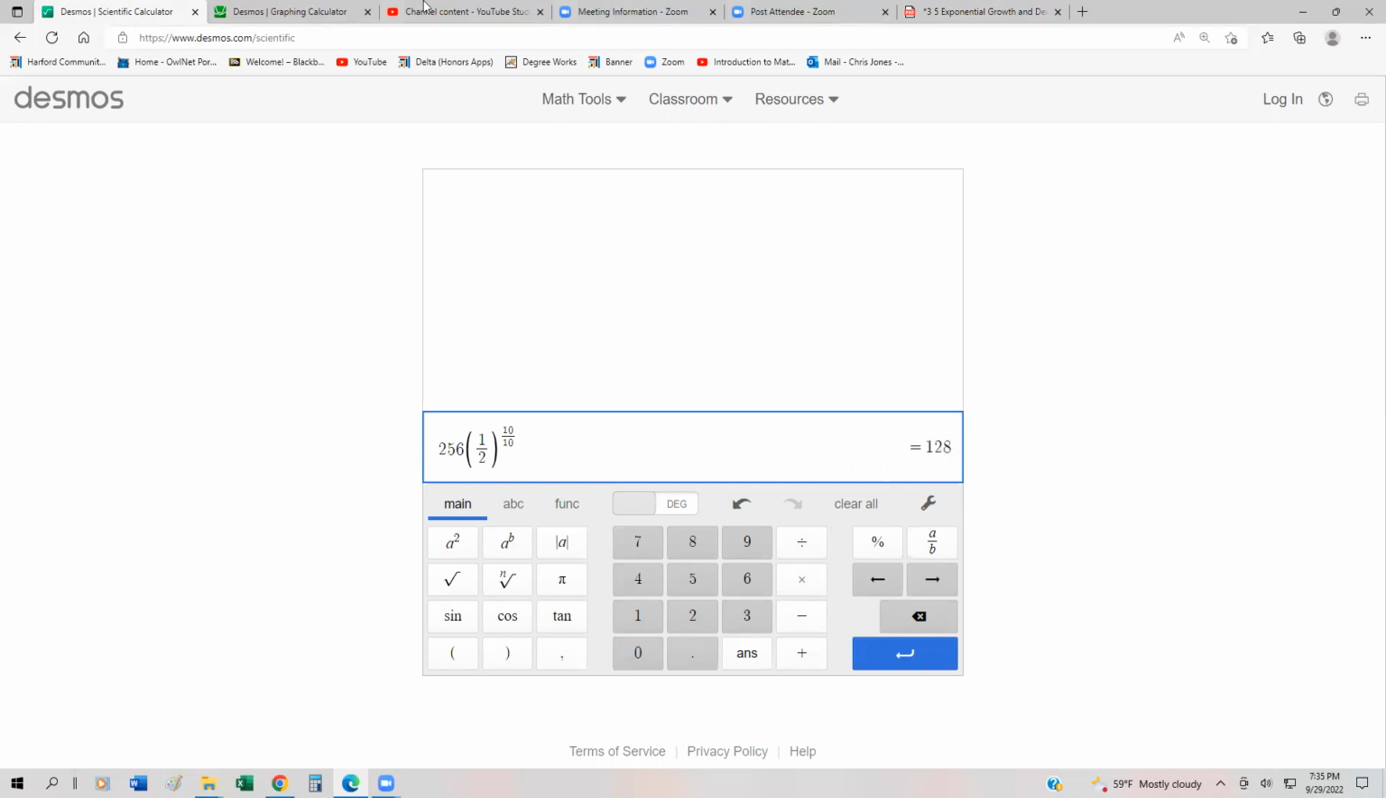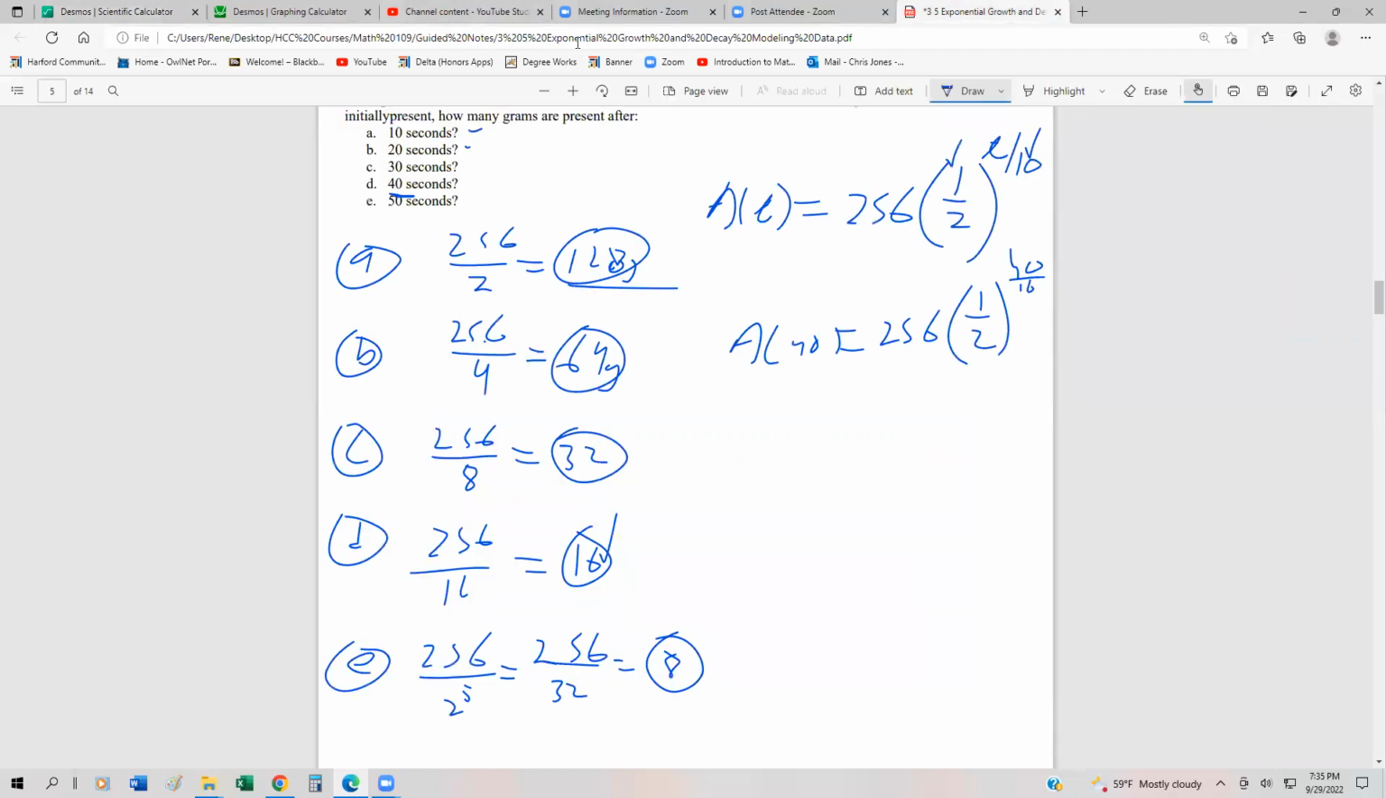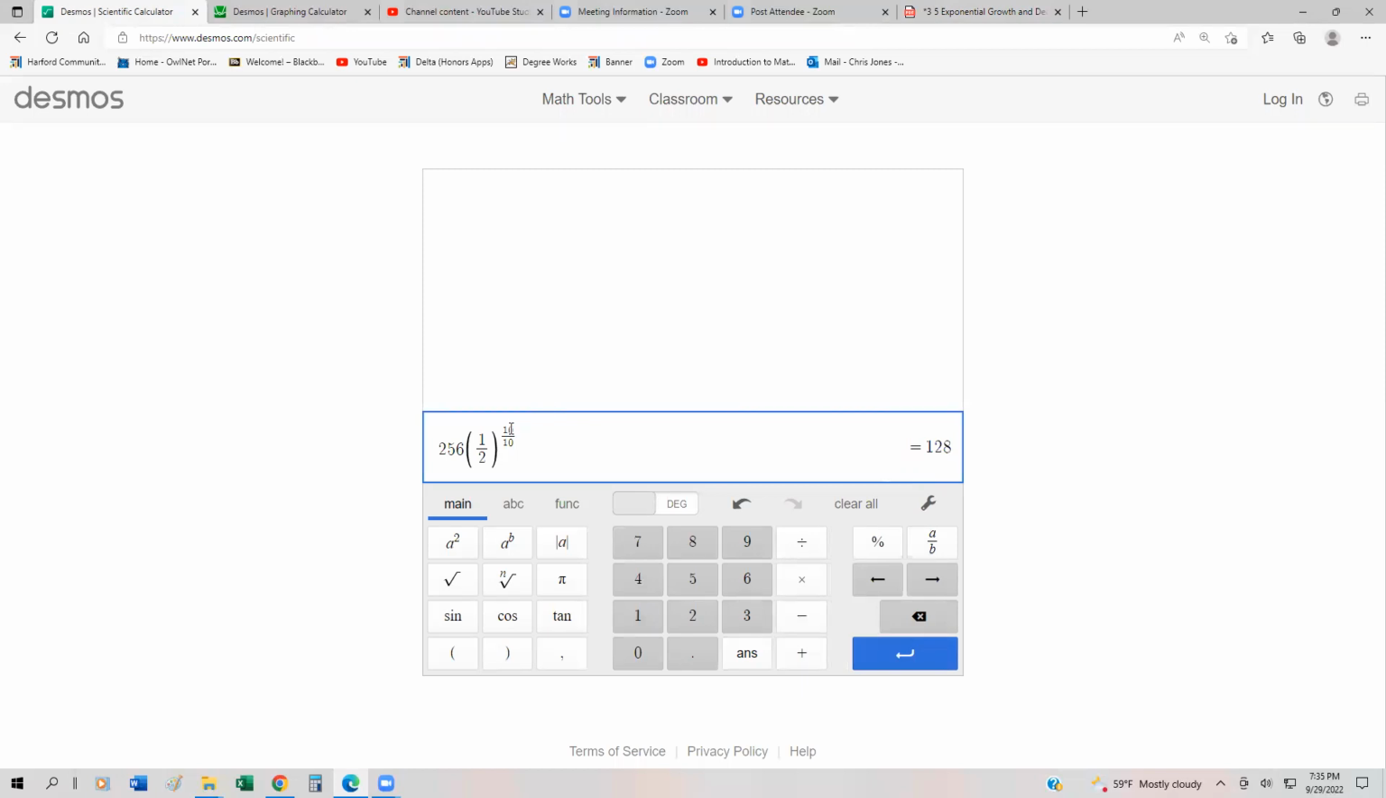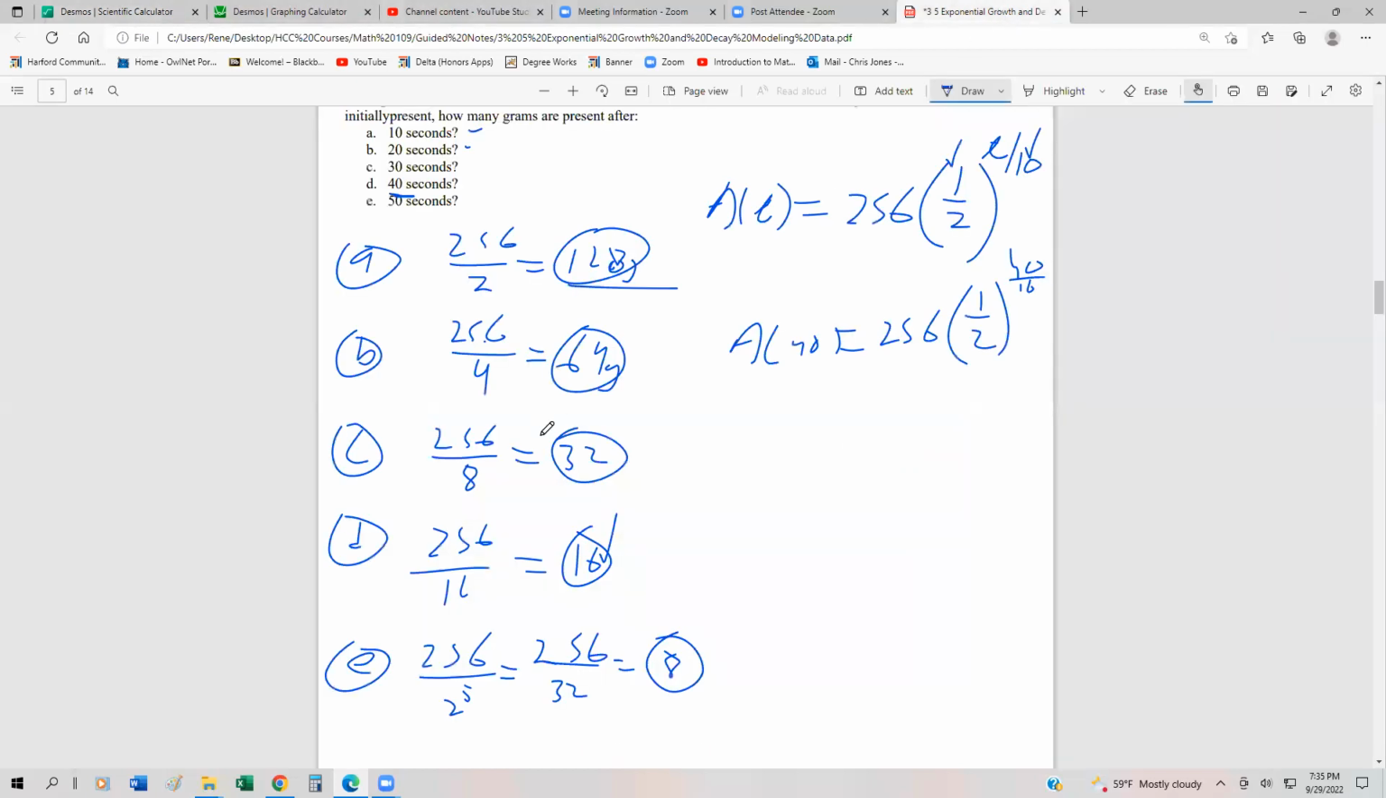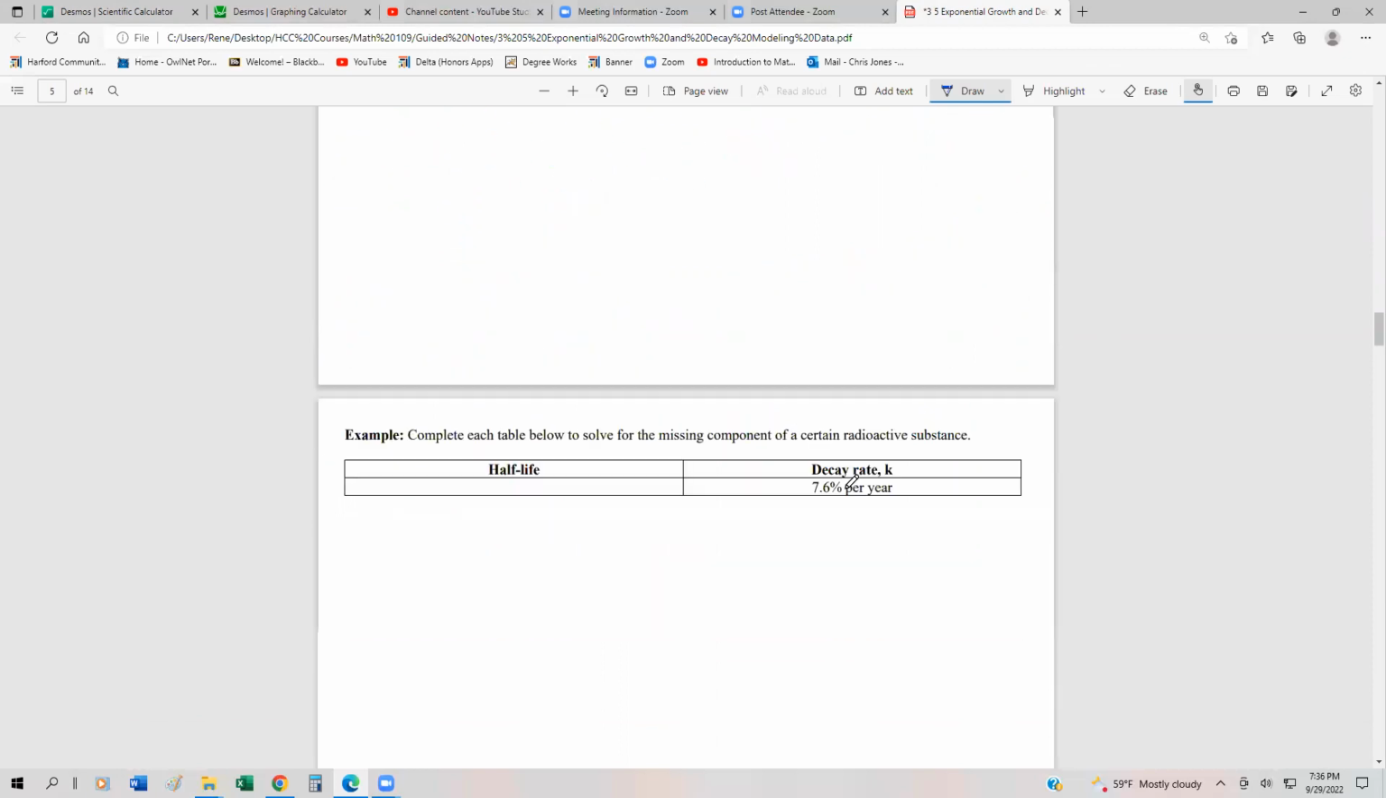And every time I change it, remember the first one we had was 10, that was 128. And I could just keep changing this numerator. So that's like a general model. After 30 seconds, there were 32 grams left. So this is a general model that we can use for half-lives. A general formula we can use is A of t equals the initial amount times 1/2 to the t over whatever the half-life is. I'm just going to call it HL, the half-life. And that's usually a nice formula that'll work for us to figure out the amount after time t given the half-life.